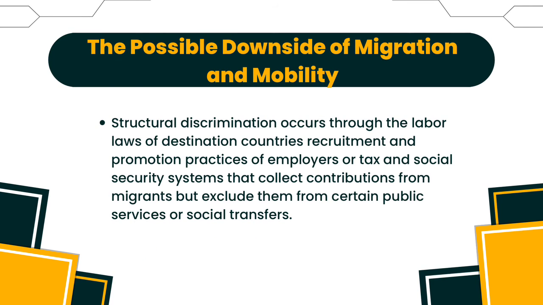Structural discrimination occurs through the labor laws of destination countries, recruitment and promotion practices of employers, or tax and social security systems that collect contributions from migrants but exclude them from certain public services or social transfers. This means that as there are many benefits of migration, there are also negatives, and in addressing these negatives, they can be mitigated through circular and return migration.